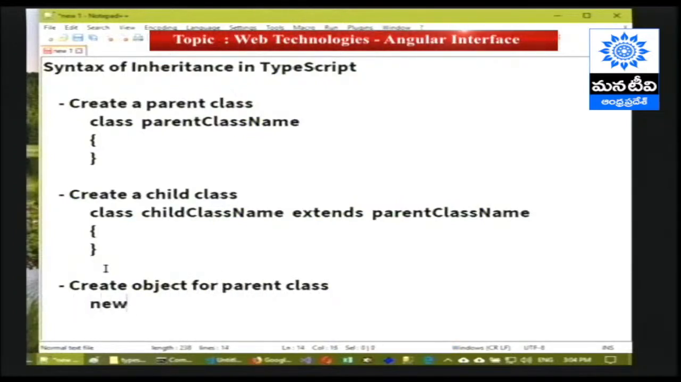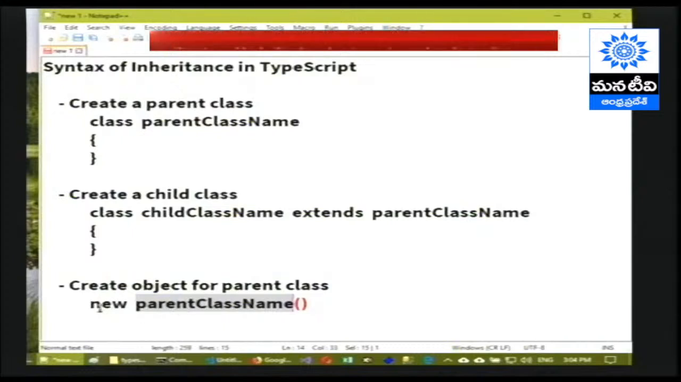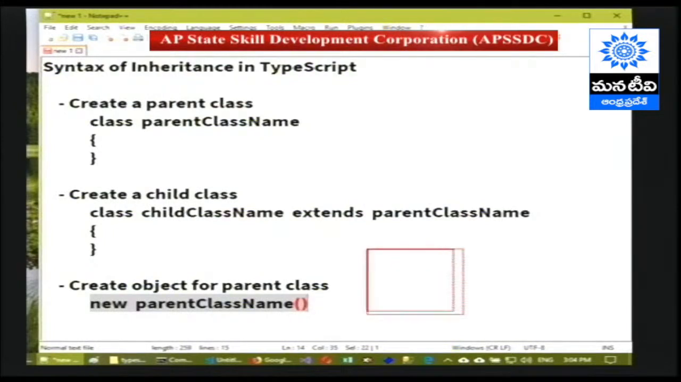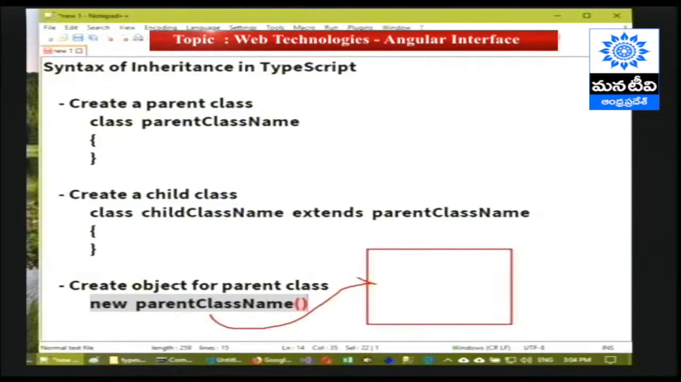New parent class. As we know already, the new keyword is used to create an object for the parent class, followed by the parent class name we have to provide. But this part will create an object for the class. That means an empty memory allocation will be allocated based on the existence of the parent class. What are the properties, methods we have declared in the parent class, those properties, methods will exist in the object. Now we have to store this object reference inside a variable that is called reference variable.